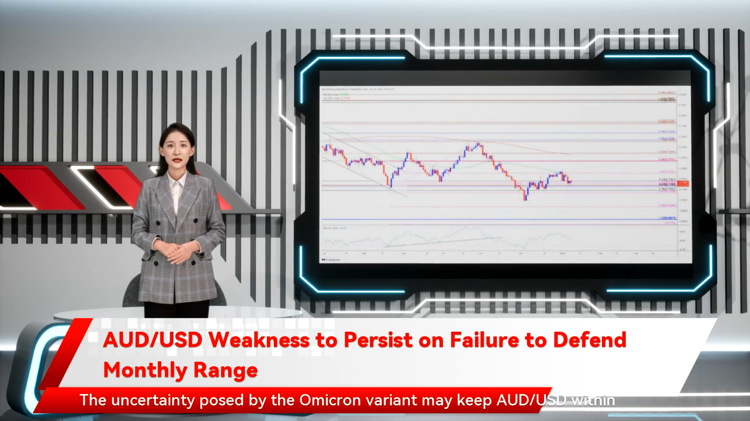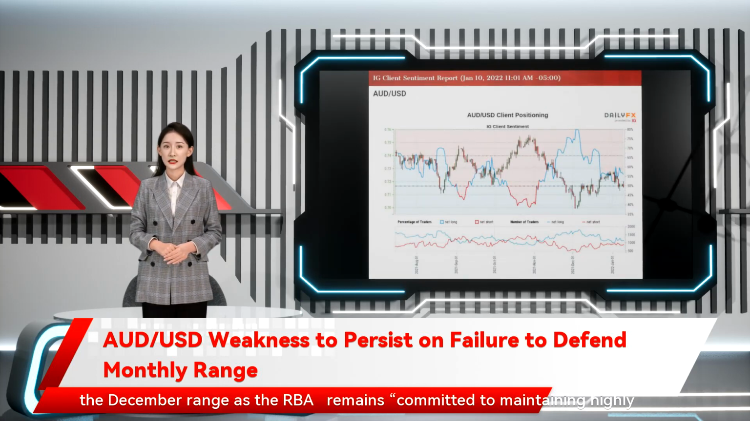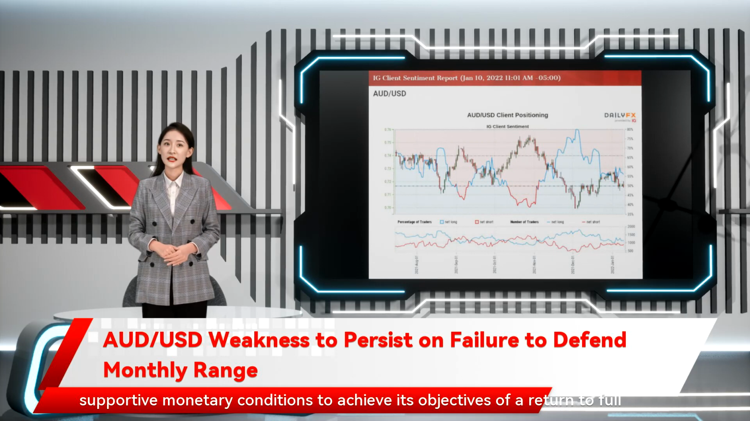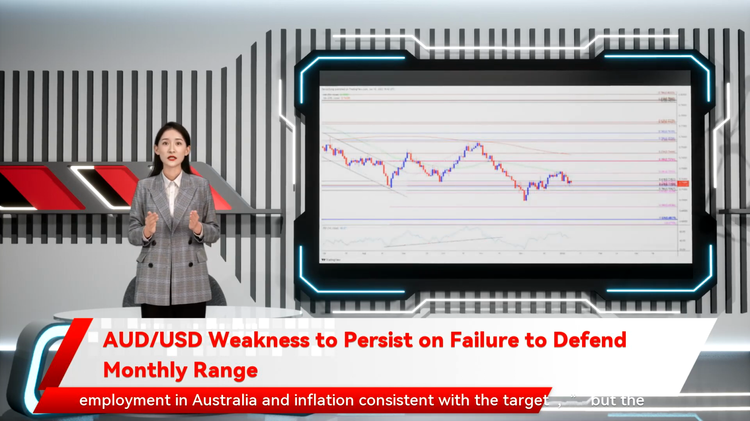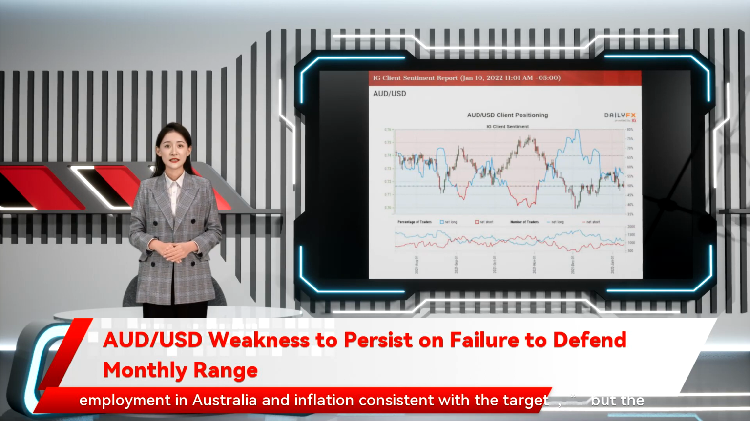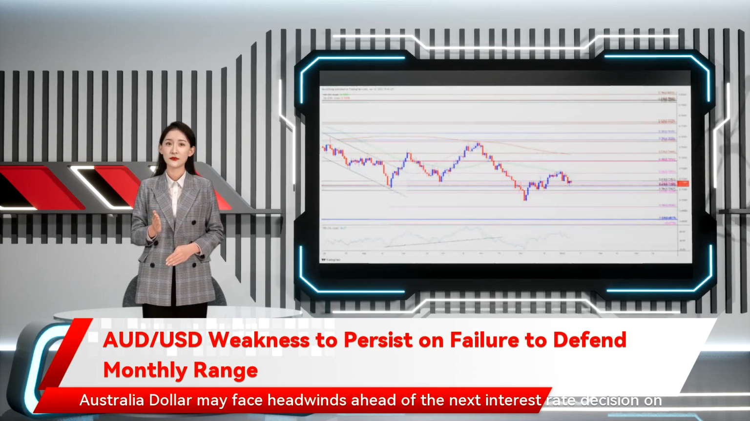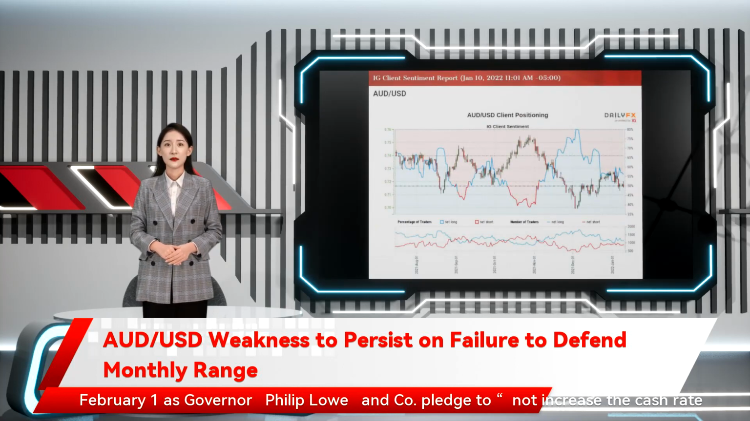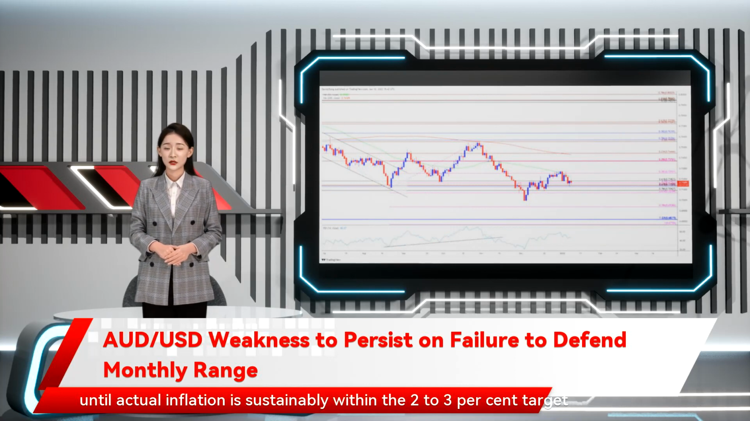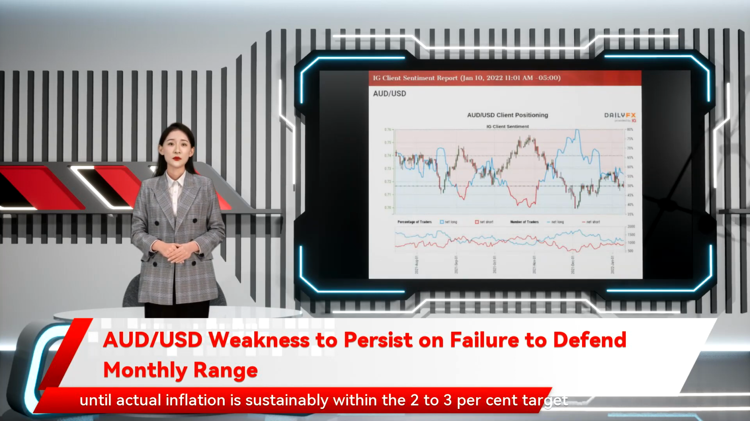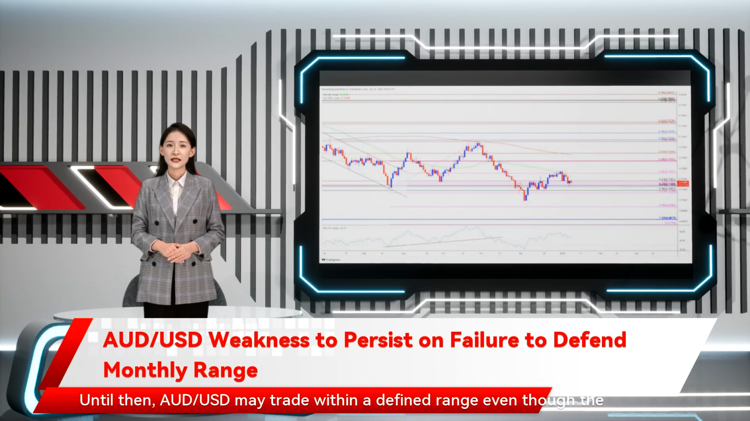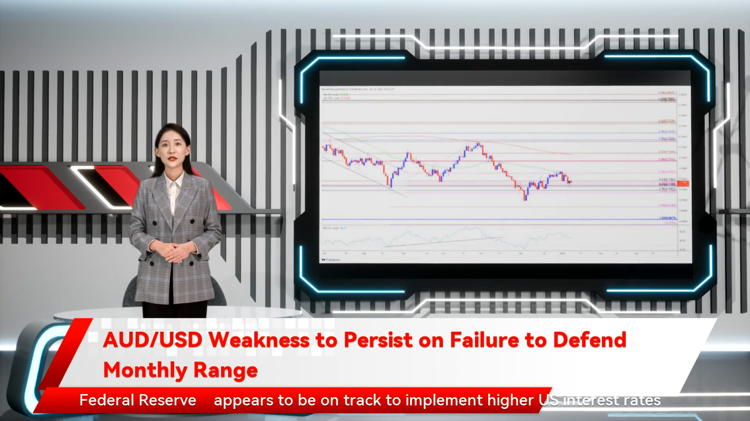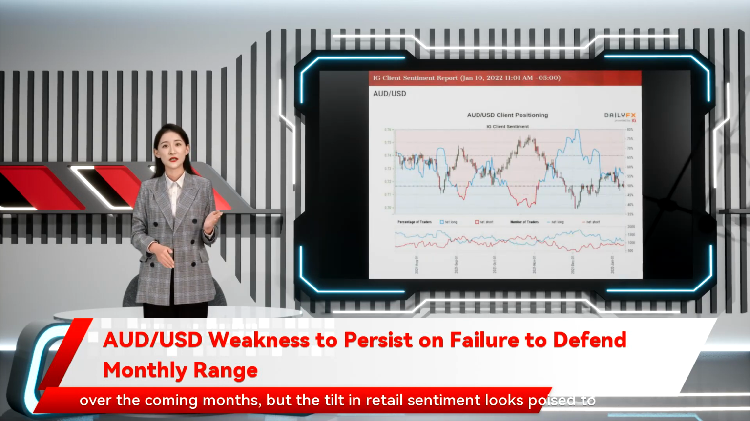The uncertainty posed by the Omicron variant may keep Australian dollar to US dollar within the December range, as the RBA remains committed to maintaining highly supportive monetary conditions to achieve its objectives of a return to full employment in Australia and inflation consistent with the target. But the Australian dollar may face headwinds ahead of the next interest rate decision on February 1 as Governor Philip Lowe and company pledged to not increase the cash rate until actual inflation is sustainably within the 2 to 3% target range. Until then, Australian dollar to US dollar may trade within a defined range even though the Federal Reserve appears to be on track to implement higher US interest rates over the coming months.